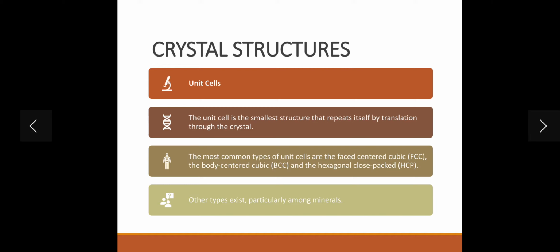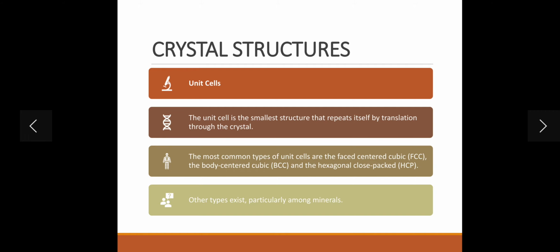And we talk about the crystal structure in terms of the unit cell. What is the meaning of unit cell? The unit cell is a simple structure that repeats itself by translation through the crystal. So the meaning is we have a number of grouped cells, and that comes under crystals. We can take it like a finite element: a group of elements forms a cell, and it comes under crystal. That is the meaning.